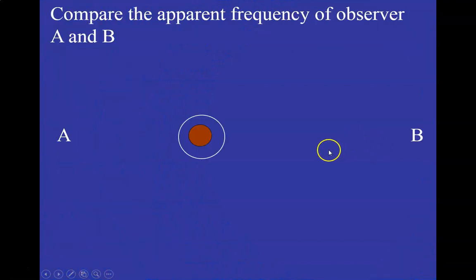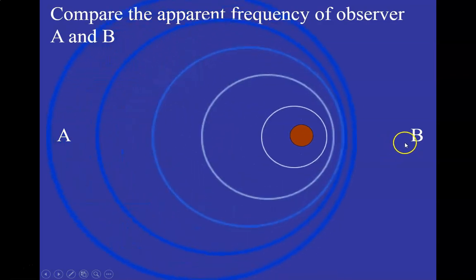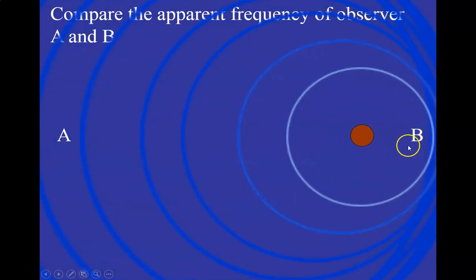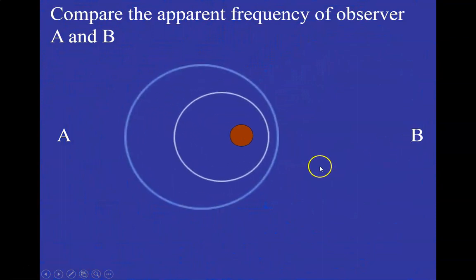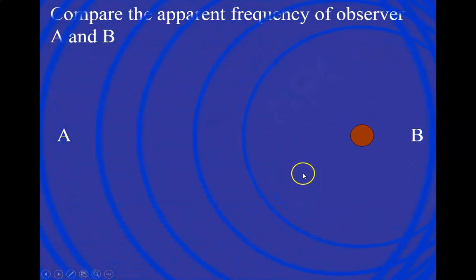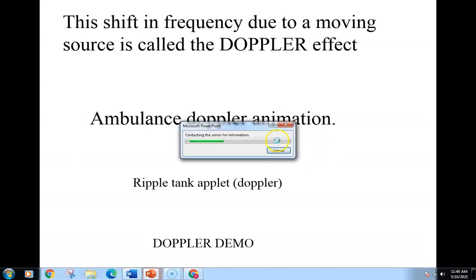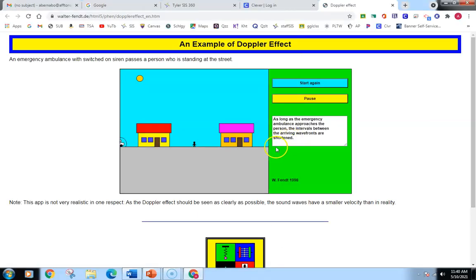Okay, now if we look at the perceived frequency of the wave, B is going to perceive a very high boom, boom, boom frequency, whereas A is going to perceive a low frequency, boom, boom. Okay. So if this was a sound wave, the observers would hear a different perceived what? Okay, what is the frequency effect? It'd be the pitch.